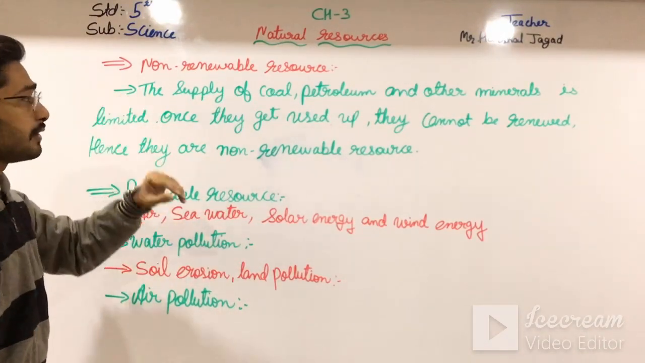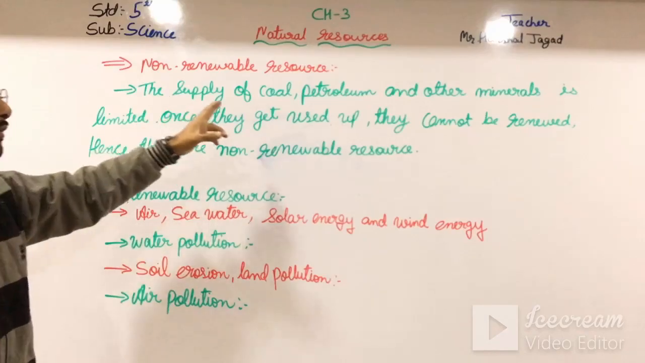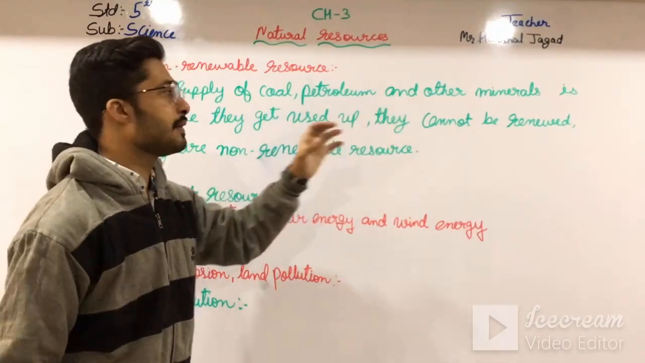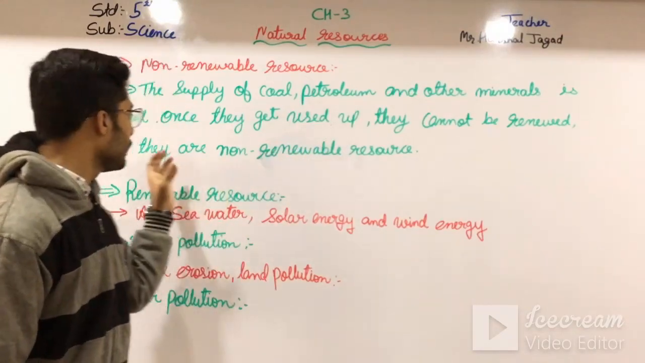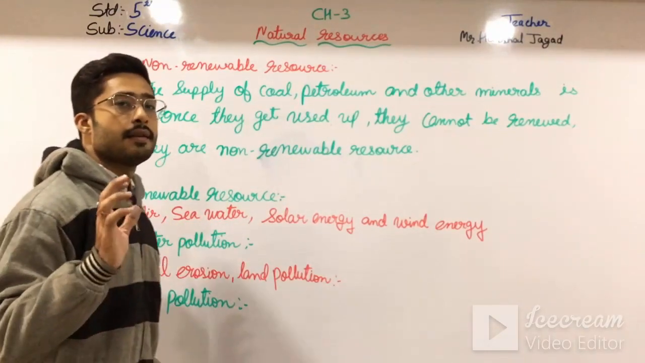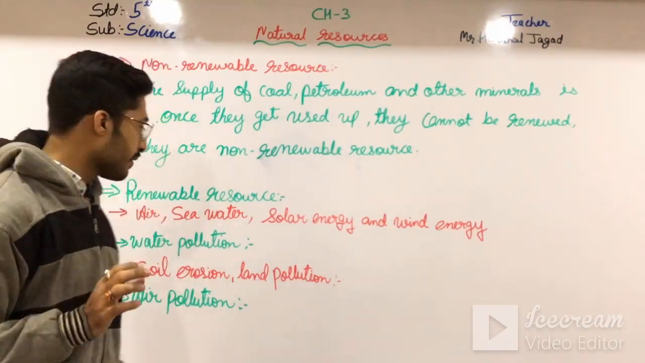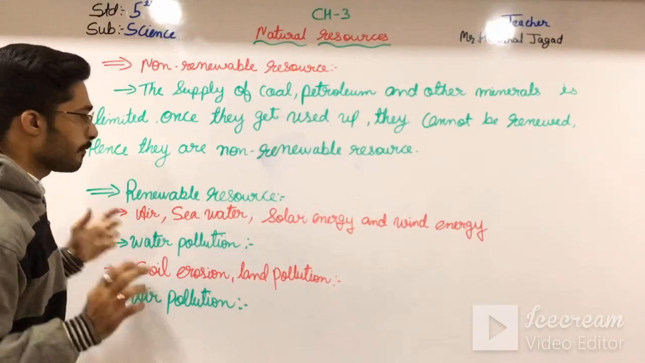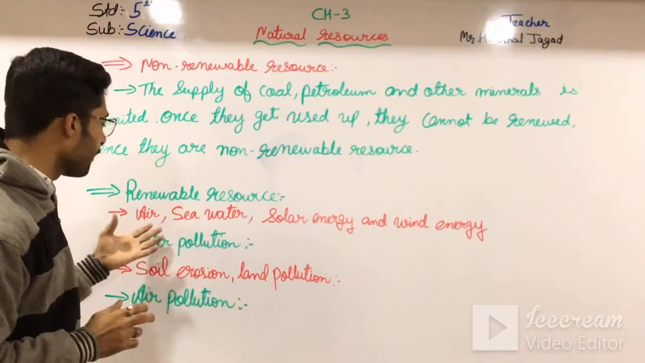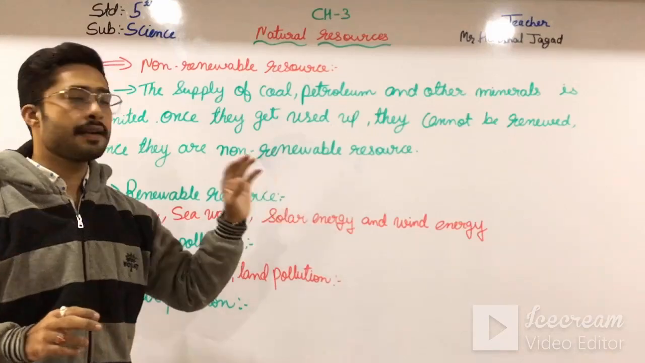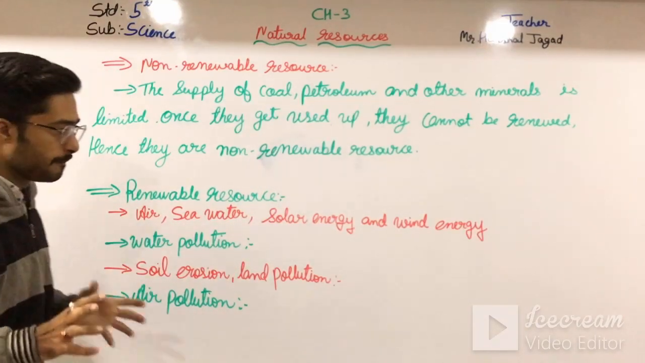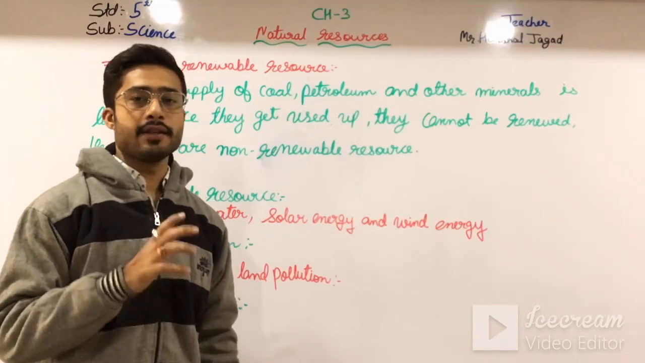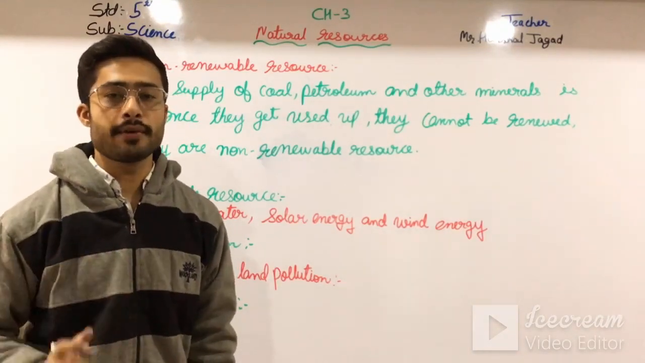So what is a non-renewable resource? The supply of coal, petroleum and other minerals is limited. Once they get used up, they cannot be renewed, hence they are known as non-renewable resources. And then renewable resources, what are they? That is air, sea water, solar energy and wind energy. They are renewable resources. And what happens is that these renewable resources get polluted.